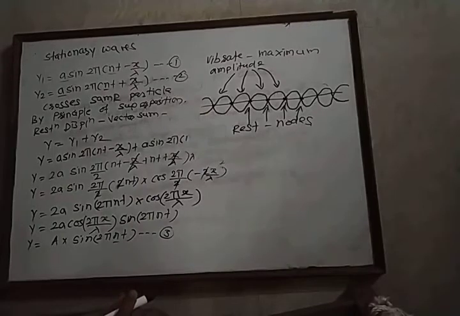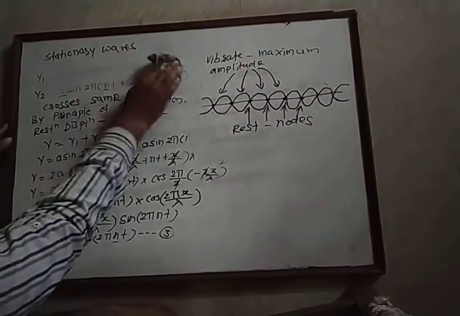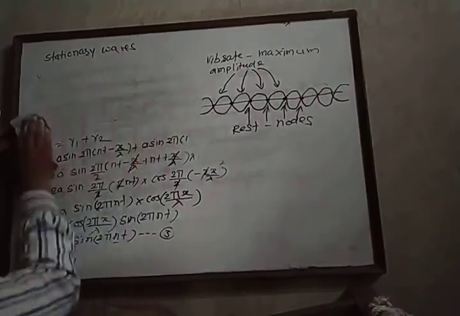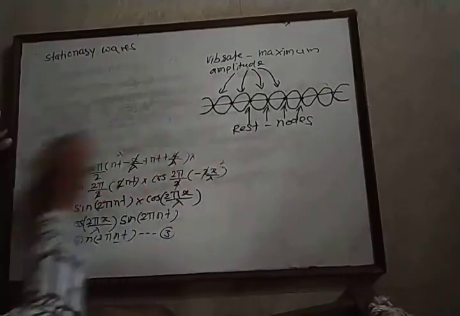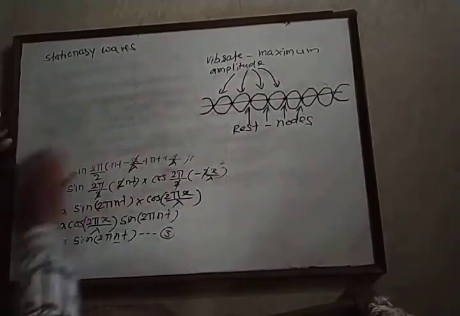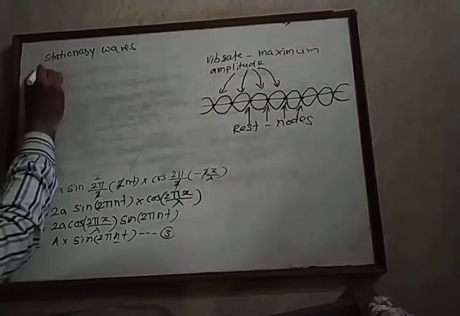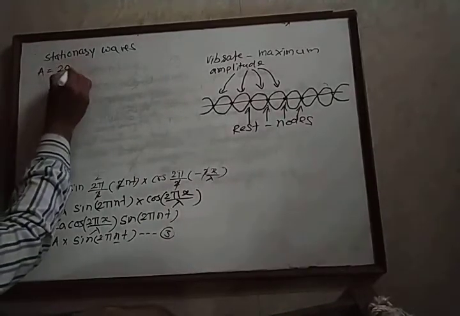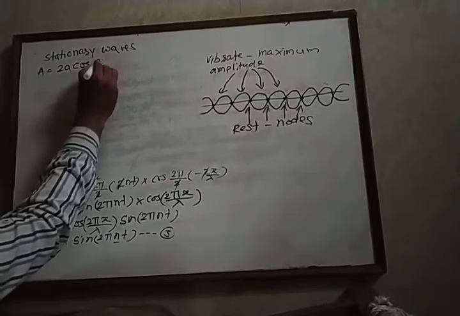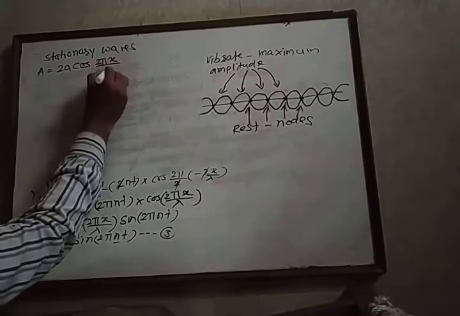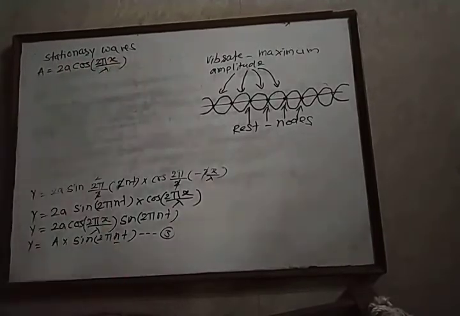Now we calculate the distance between two successive nodes and the distance between two successive antinodes. Now we know the resultant displacement of a particle is given by the formula A equal to 2A cos of 2πx upon lambda. This is the formula for the amplitude.